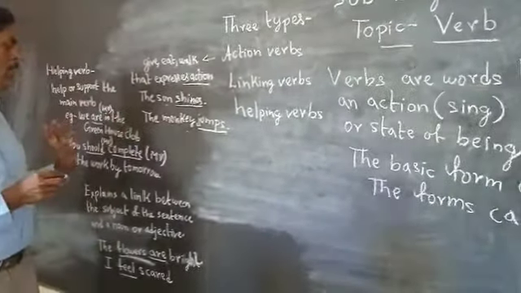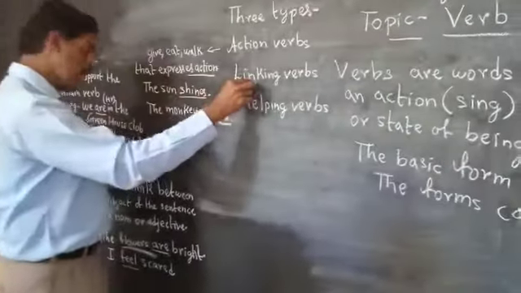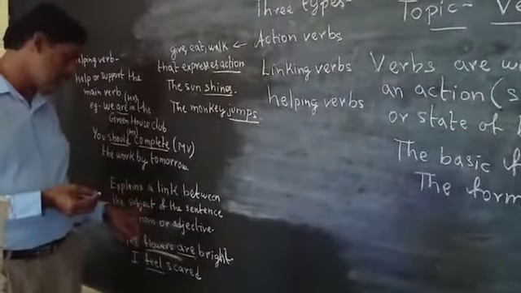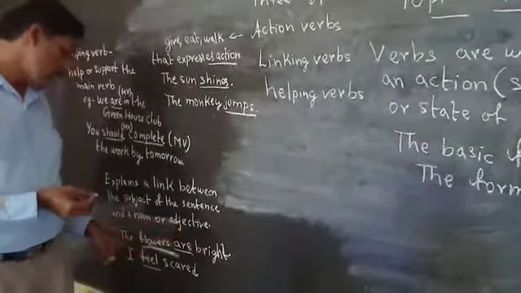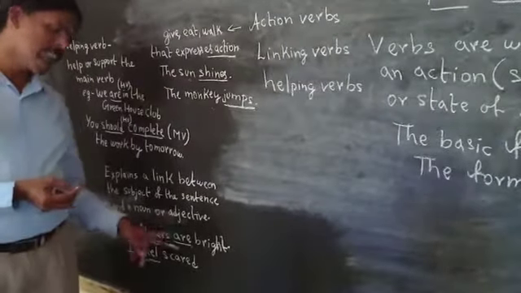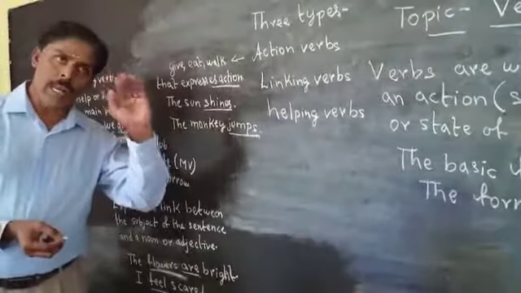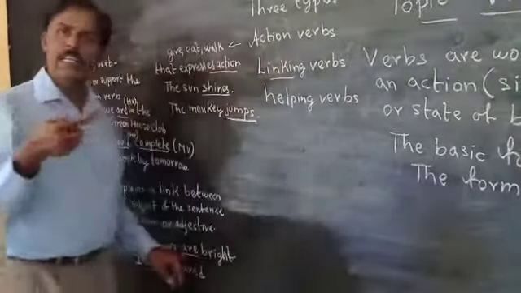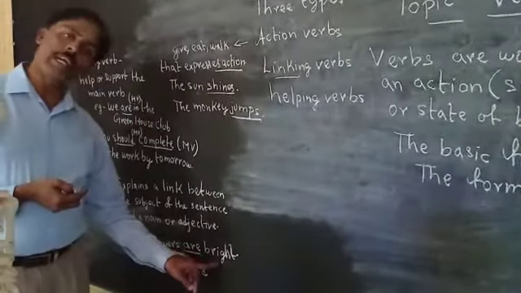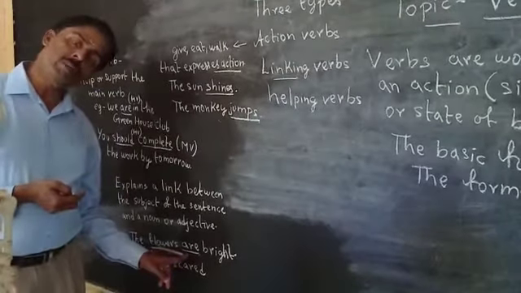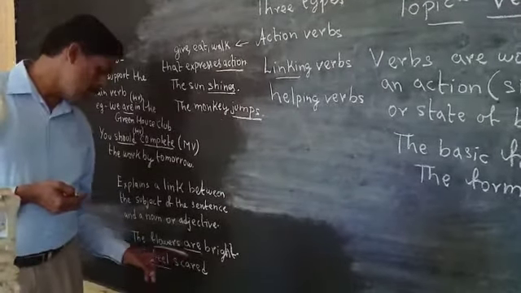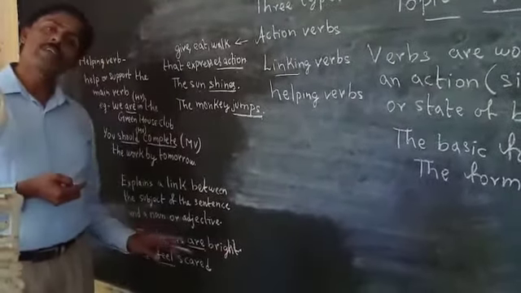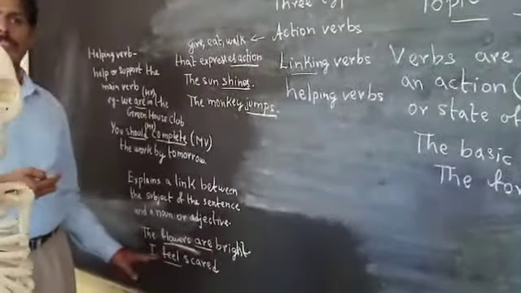Coming to the second one, linking verbs. What are the linking verbs? Linking verbs explain a link between the subject of the sentence and a noun or adjective. For example, the flowers are bright. The flowers, dash, bright. Are is the linking verb. The link, the connection you call. So the flowers are bright. Here are is the linking verb. Are is the verb which connects to the noun. The flowers are bright. Subject, verb, object.